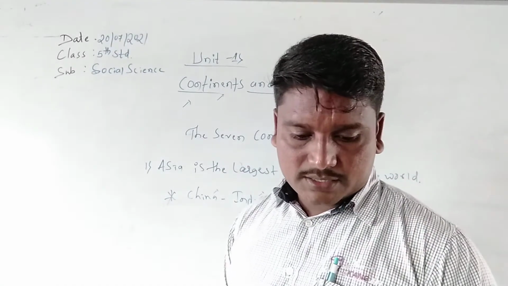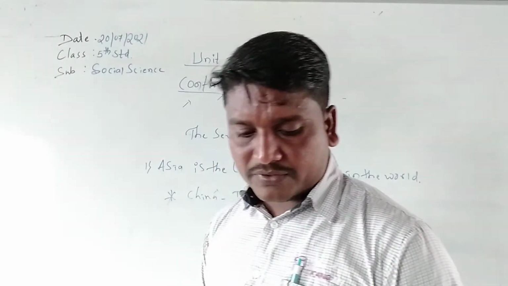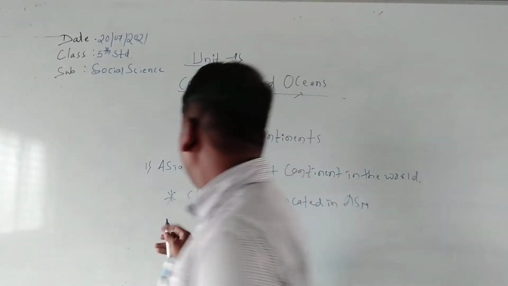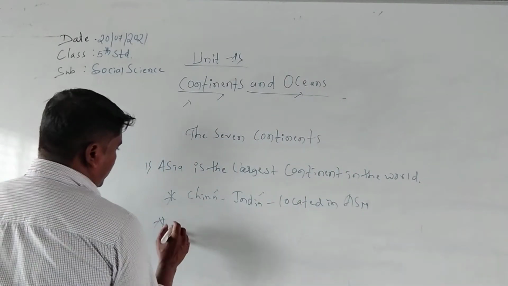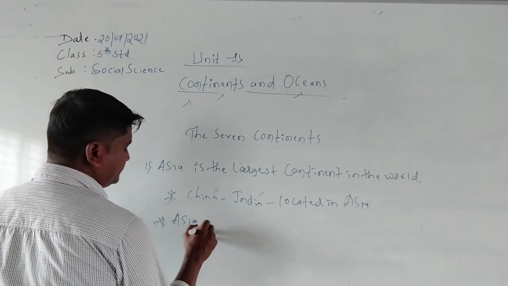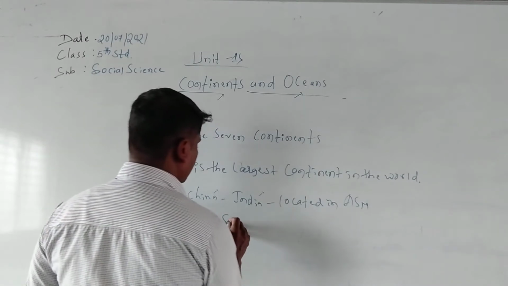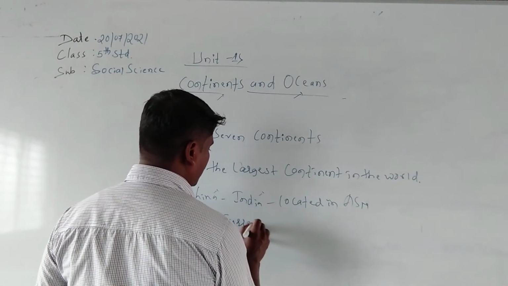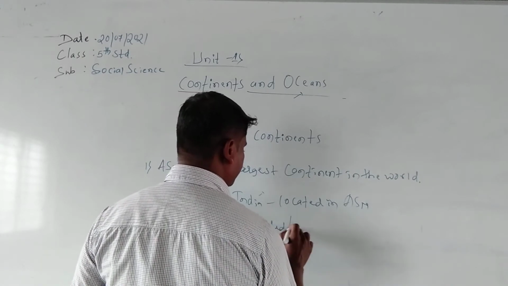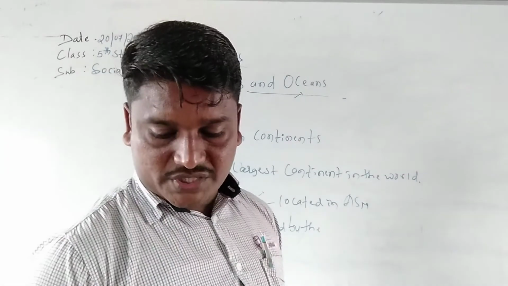Isn't it? The Asia is surrounded by the Pacific Ocean in the east. Yes, the Asian continent is surrounded by which ocean?